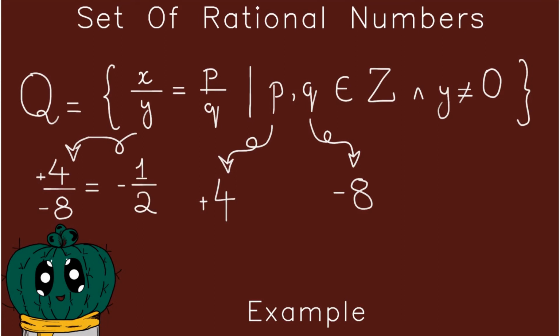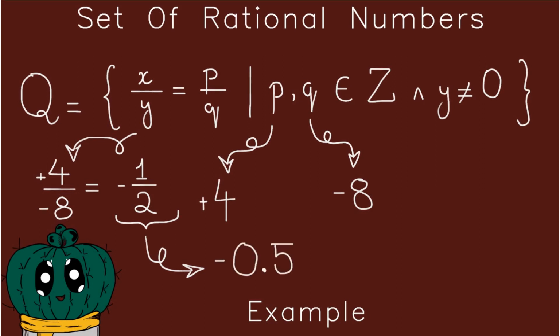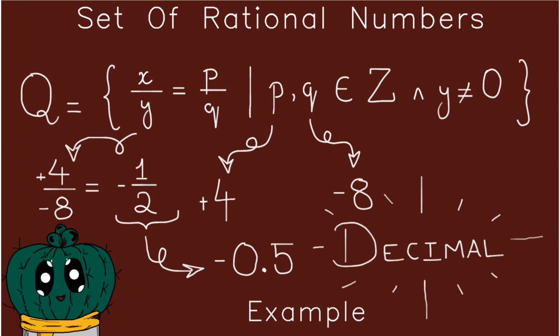This is an example of a rational number. Simplifying it even further, it equals negative 0.5, which is a decimal number. So you just saw an actual decimal number, and we are adding decimal numbers inside of our group.